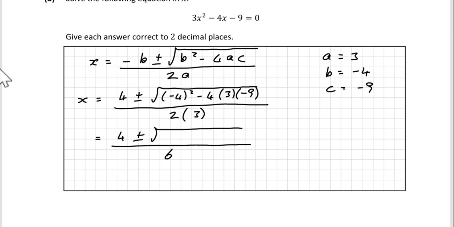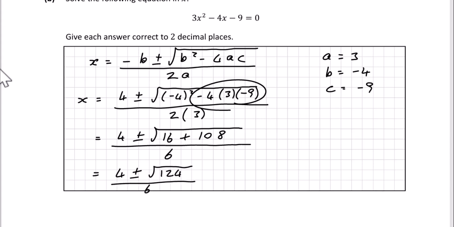Minus 4 squared is plus 16. Then we've got minus times plus times minus. Minus times plus is minus, and then minus times this minus is plus. We've then got 4 times 3 times 9, which is 108. After that we've got 4 plus or minus the square root of 124 over 6.